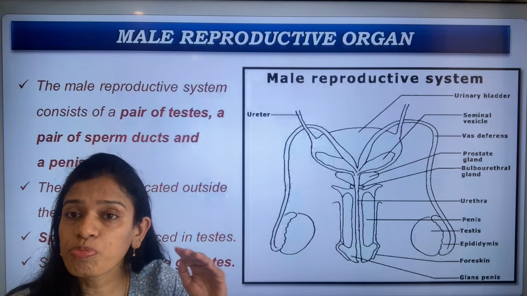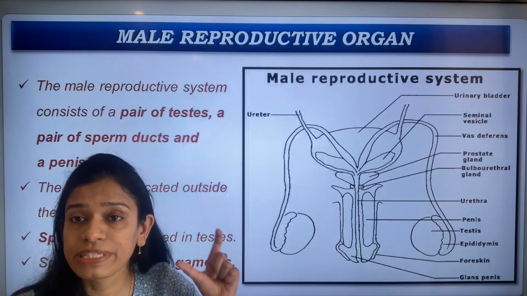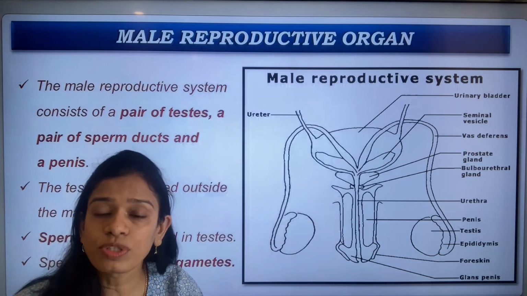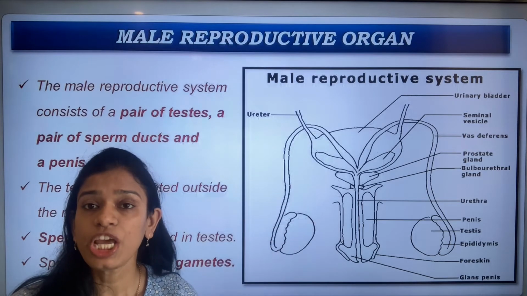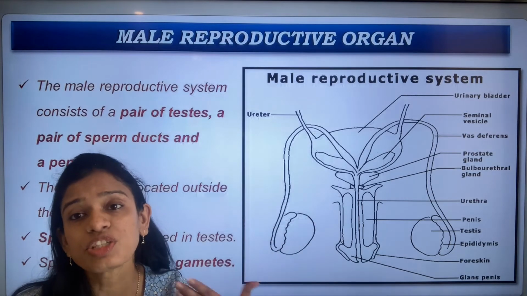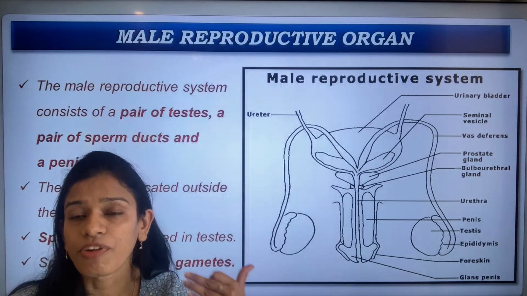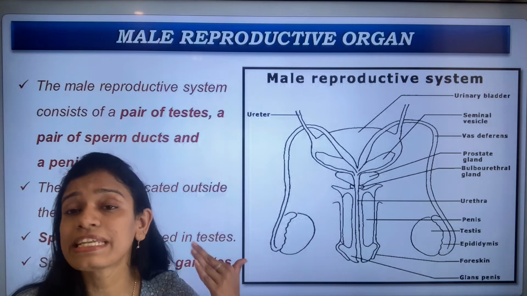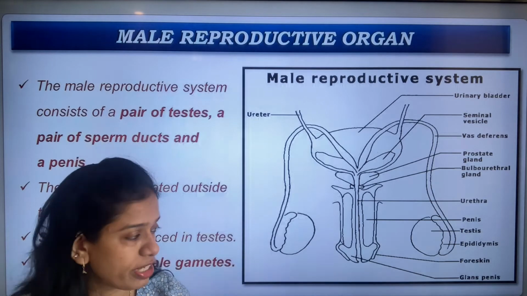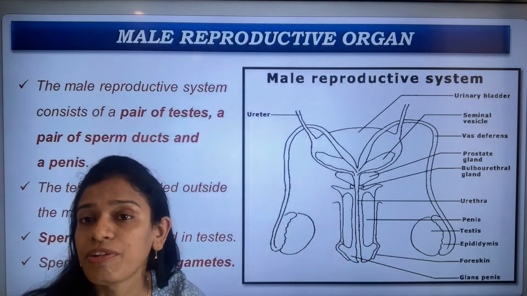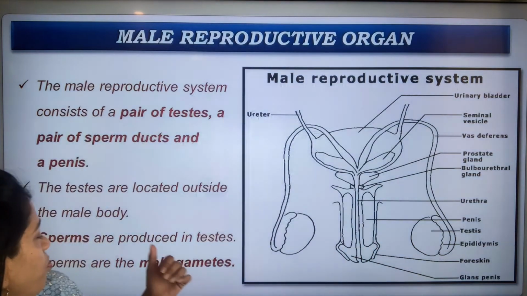So in order to produce healthy sperms, these testes are located outside the male body.